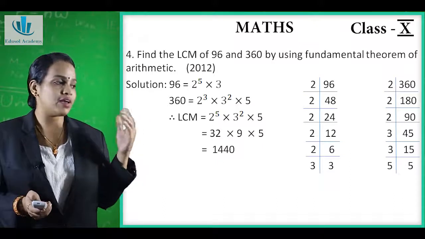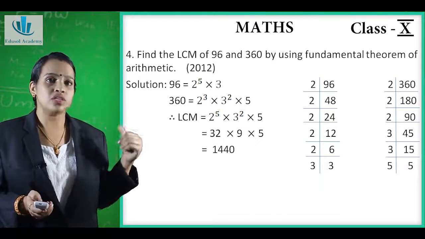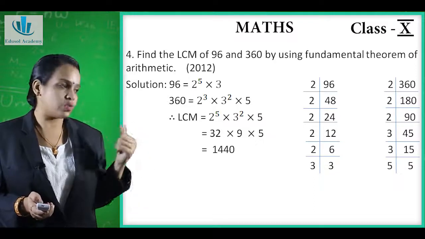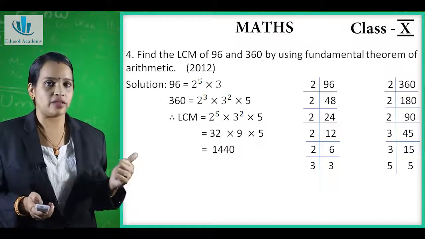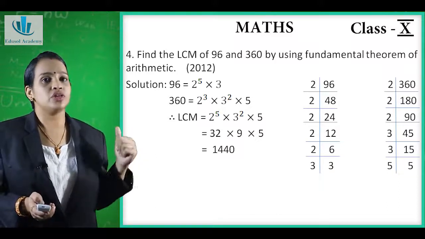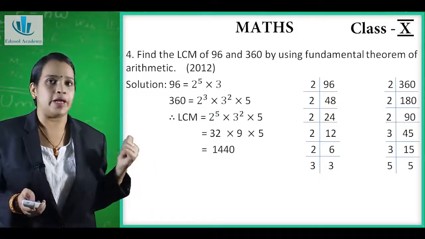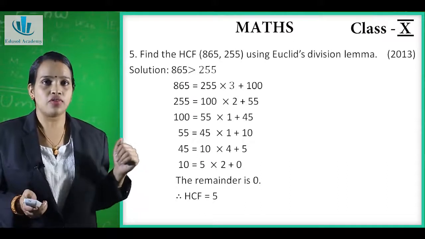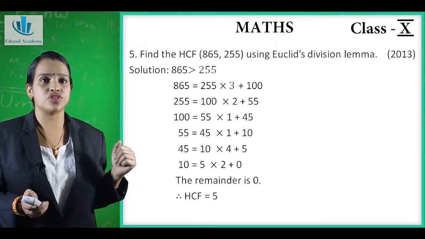Now we can take the LCM. So LCM will be 2 raised to 5 into 3 raised to 2 into 5. 2 raised to 5 is equal to 32. 3 raised to 2 is equal to 9, into 5. Therefore 32 into 9 into 5 is equal to 1440. Now the next question is: find the HCF of 865 and 255 using Euclid's division lemma.